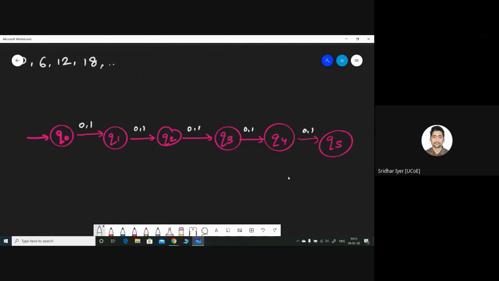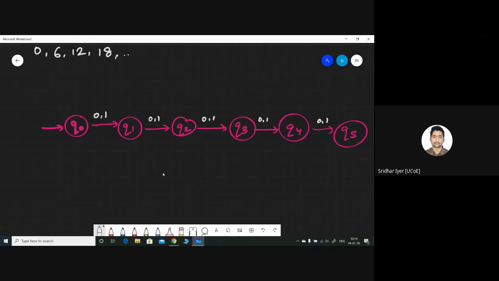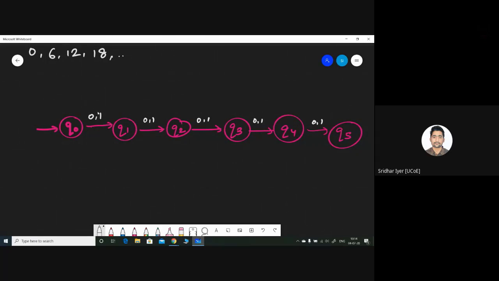Correct. Not to Q1. Kindly check once again. It should be a transition from Q5 to Q0, not to Q1. Why? Because the length has to be a multiple of 6. Right now the length is 5 because it's 1, 2, 3, 4, and 5. So we want the length to be 6, right? So the transition could be like this from Q5 to Q0 with again 1 comma 0. So now the length becomes 6.